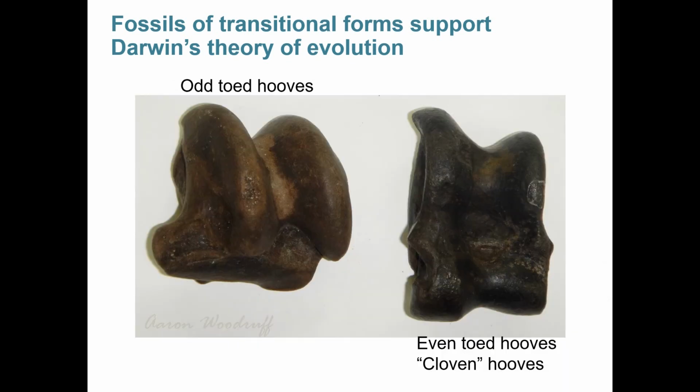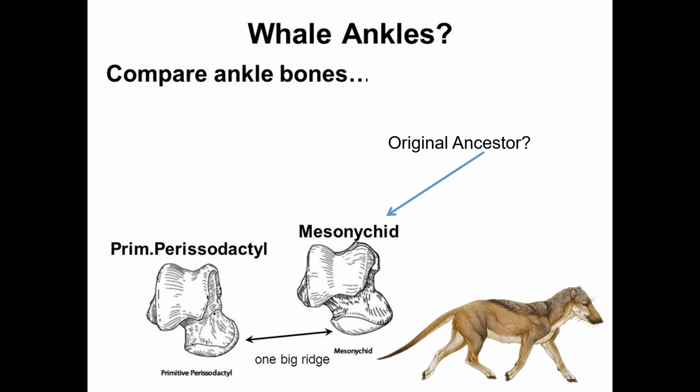These things have specific structures. For example, if we were to look at the knuckle bone, we can see that in odd-toed hooves, there are two humps at the top and we're missing the spur at the bottom. But in even-toed hooves, we can see that there's a double bump at the top, but there's also a connective spur at the bottom. Because whales and hippopotami are closely related molecularly, we would expect the ancestor of whales to have a cloven-toed ankle. So did the wolf-like organism have an ankle that looked like this?